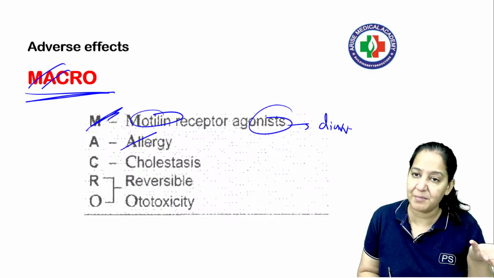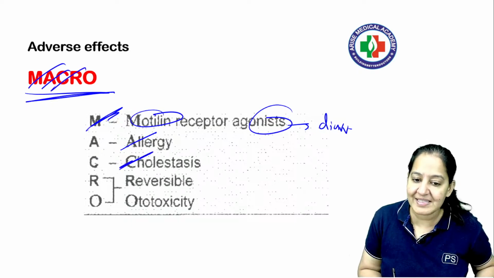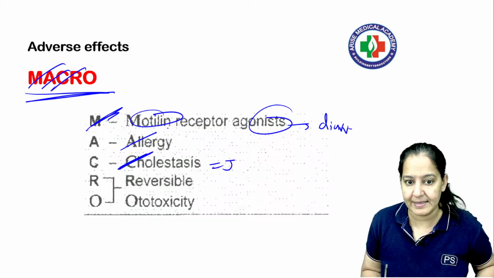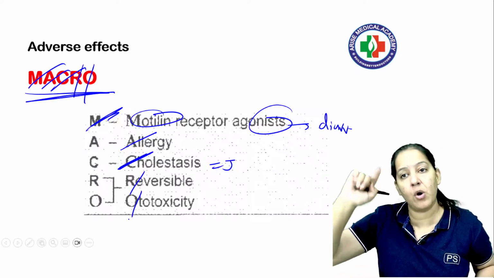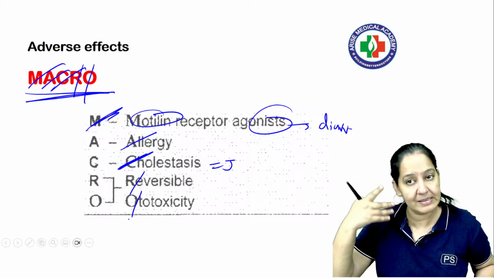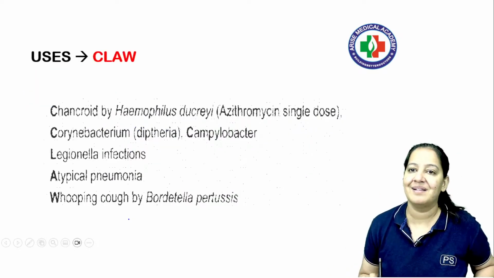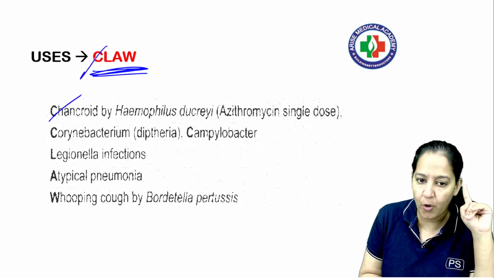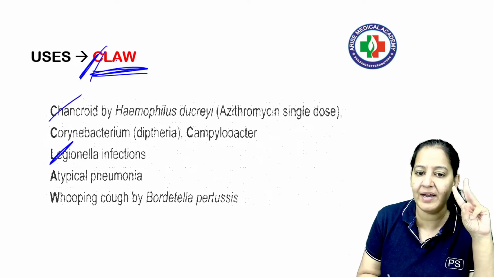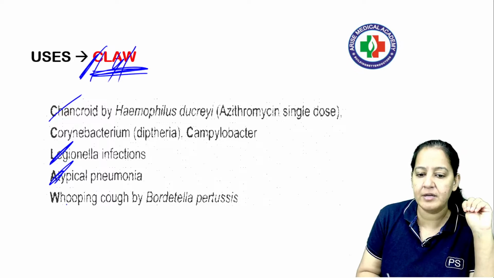A for allergy. Allergy तो सब में होता ही है ना? C for cholestasis. Cholestasis मतलब jaundice. And RO, reversible autotoxicity. Autotoxicity was caused by aminoglycoside also, but that was irreversible. This one is reversible. And the uses is only for disease claw, CLAW, है ना? Chancroid, L is Legionella, A is atypical pneumonia, W is whooping cough.